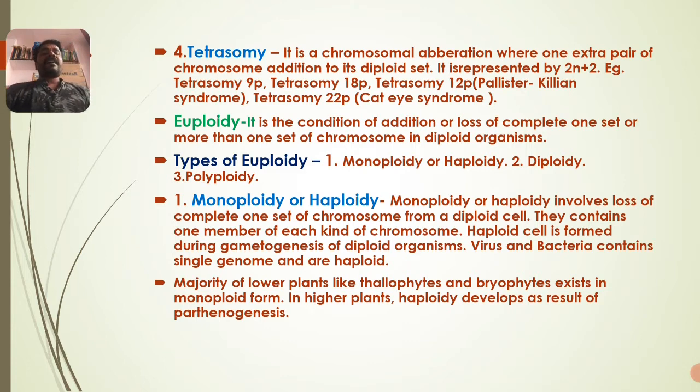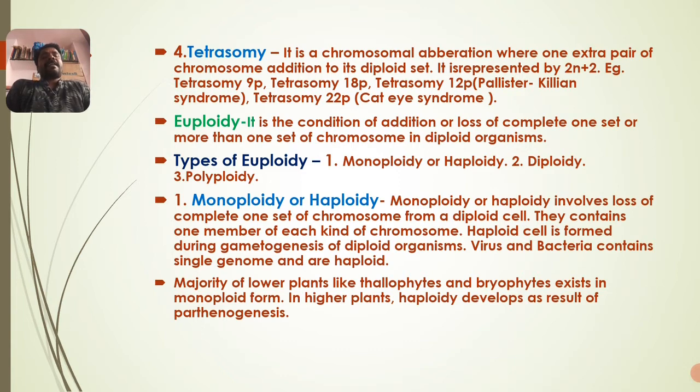And of course, the chromosomal aberrations of ploidy are of two types: one is aneuploidy and the other is euploidy. This is the second one, euploidy. It is the condition of addition or loss of a complete set of chromosomes, that is, addition or deletion of a total set or more than one set of chromosomes in a diploid organism. This is called euploidy.